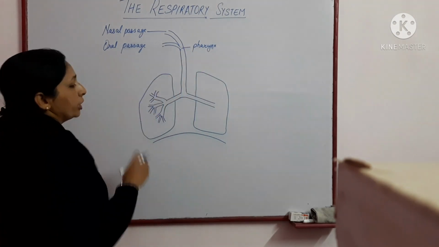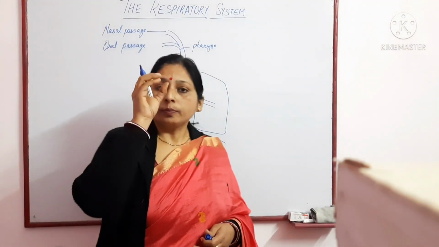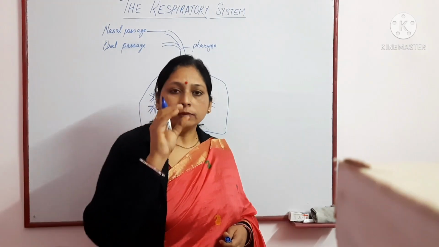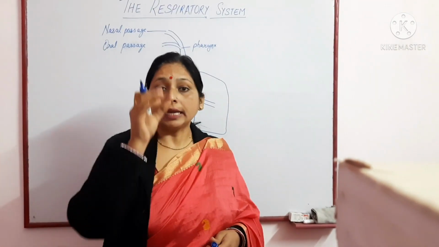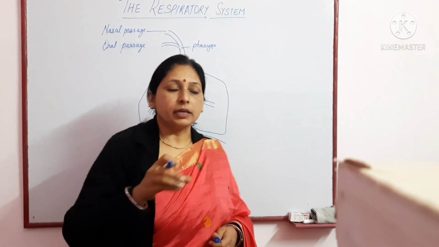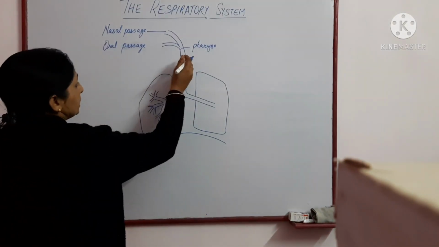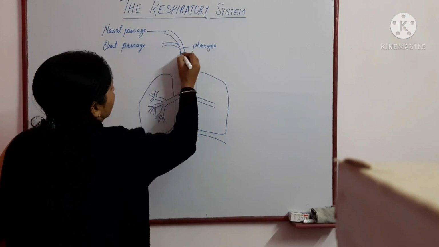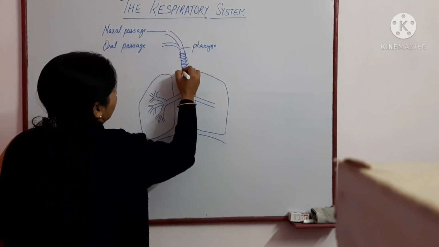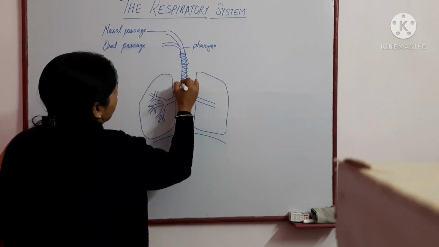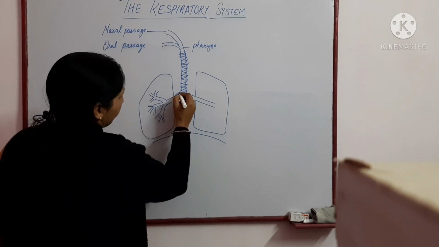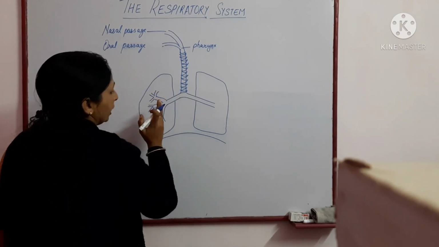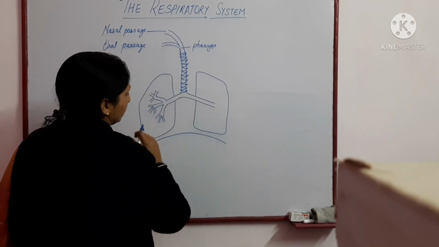After this is the trachea. Trachea is a passage in which air from the nasal passage and oral cavity enters, and this is a common passage after the pharynx. This trachea is covered by C-shaped cartilaginous rings. Now this trachea gets divided into two sections, into the right and the left lungs.